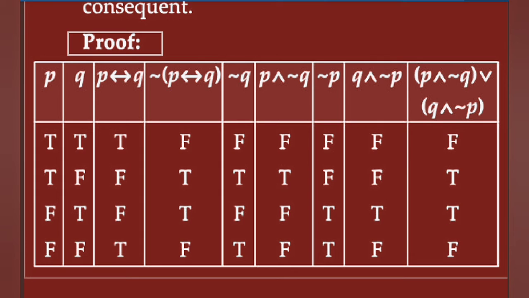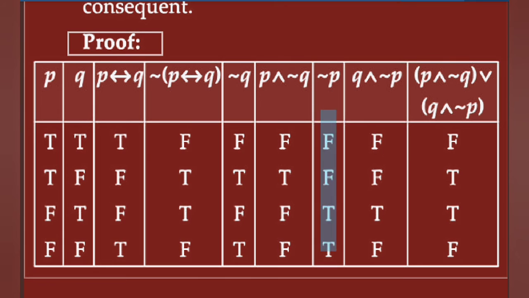Next, negation Q means opposite of this column. Write down in this column. Here T, then it is F. Here F, it is T. Then again P and negation Q means this statement and this statement. Here conjunction is used. T and negation of F, T and F is F. T and T is T. F and F is F. Write down in this column the truth value.